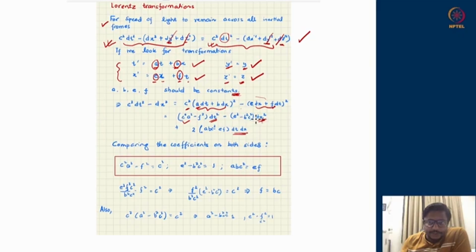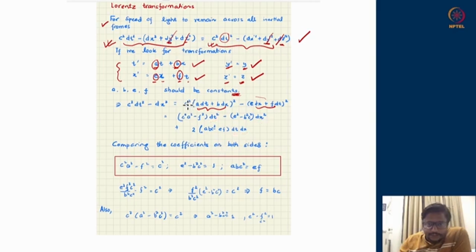Dx square will come with the coefficient c square times b square, with a plus sign, which is minus and minus here. I have written it in a funny way in order to compare it on the left hand side. And from the second term, the coefficient of dx square will be just e square with a minus sign. So this is fine. Now the last term, which is the cross term, which is getting generated.